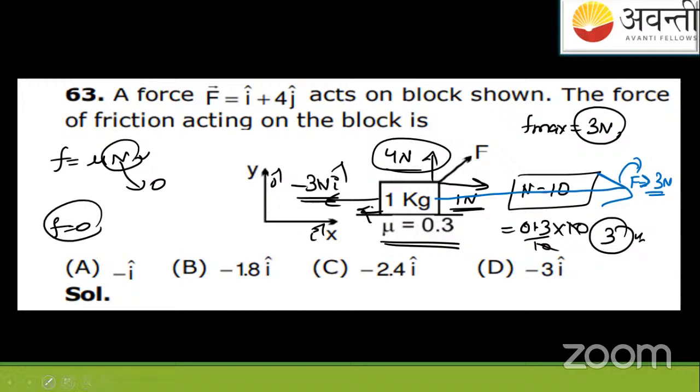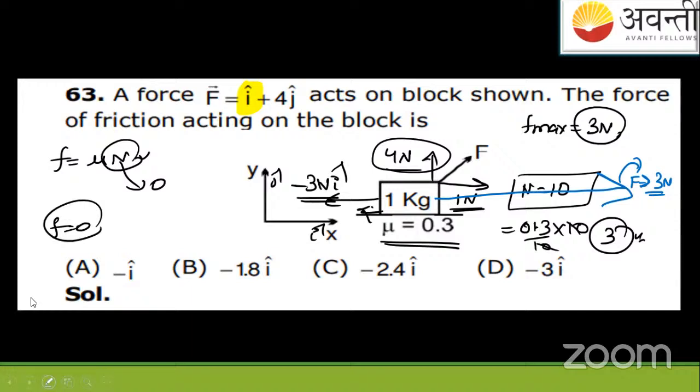Okay, but here we can see what the x component is. If you focus here, what is given in the x component? We need not talk about the y component, the j component. In x, 1 Newton is the force there. Okay? So we'll say this force is not sufficient to even move this block. So whatever external force we are applying, the friction force which will generate on this block in the opposite direction will be the same in magnitude. So I will say A is the option.